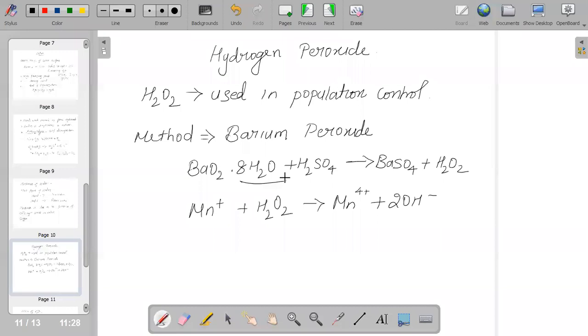When we talk about the physical properties, pure hydrogen peroxide is a colorless liquid, miscible with water in all proportions, and it forms a hydrate. It acts as both an oxidizing and a reducing agent, in both acidic and alkaline medium.